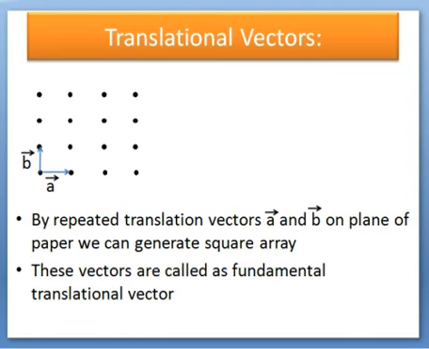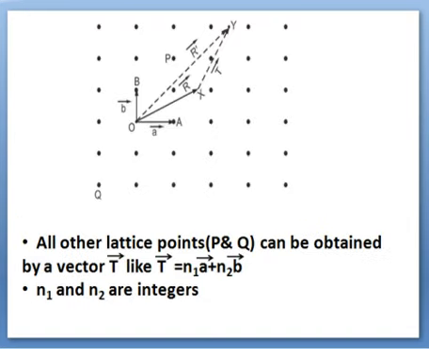Now if we repeat these A and B in two dimensions, then we get the square array. Therefore, A and B we call fundamental translational vectors. I am repeating, when A and B are repeated or translated in two dimensions, then we can generate the square array. So therefore, A and B are called fundamental translational vectors. Let us clarify what this translational vector is.